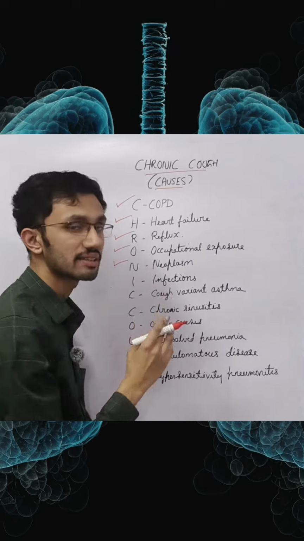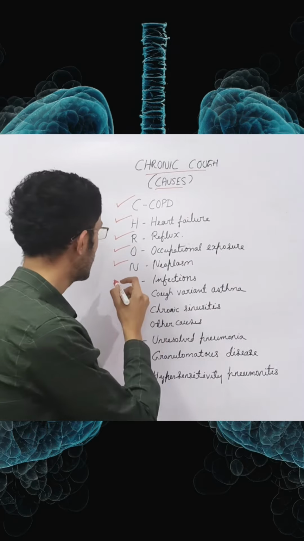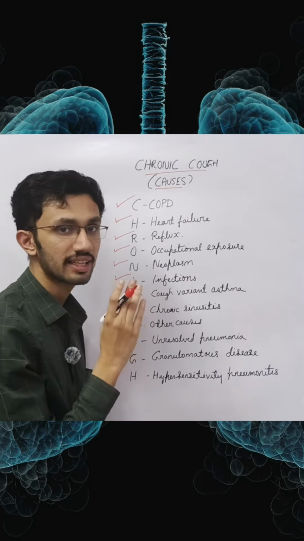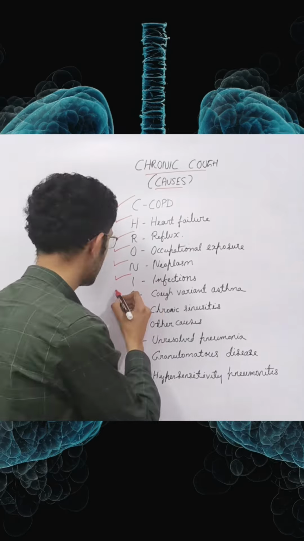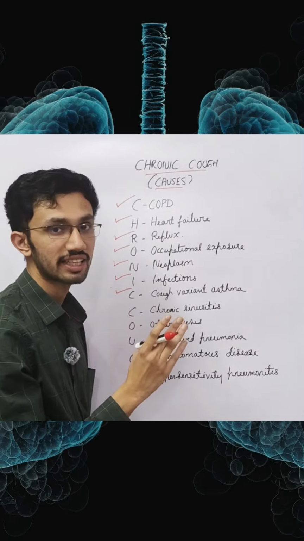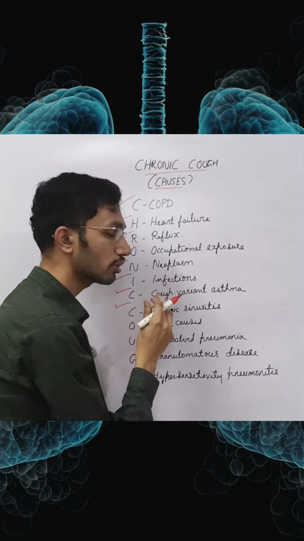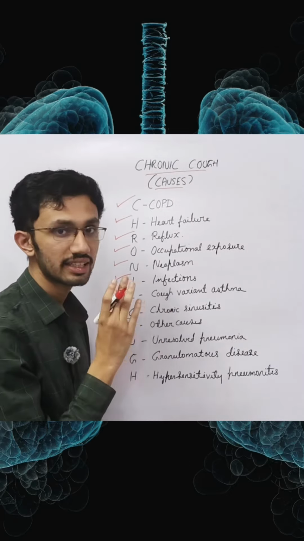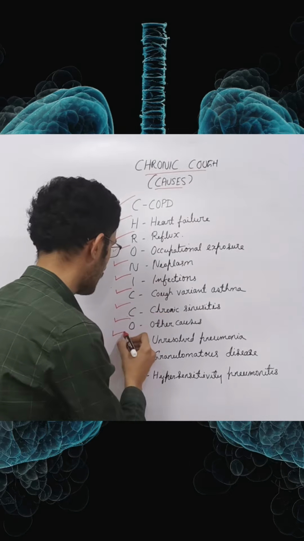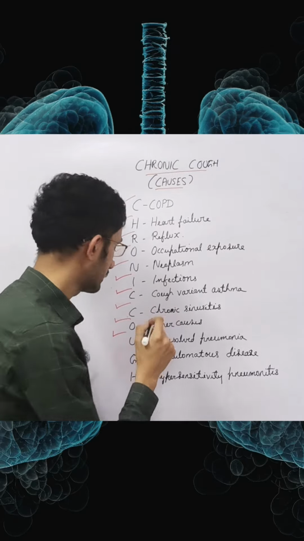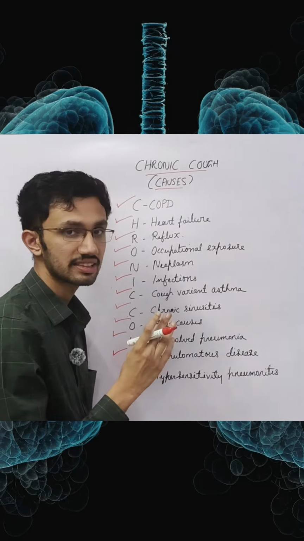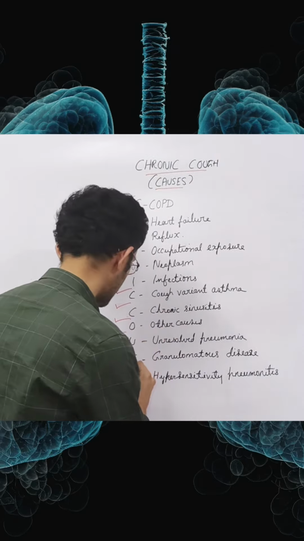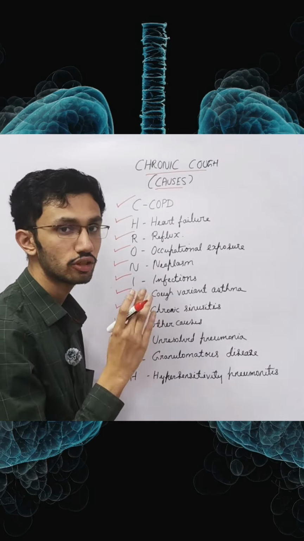stands for neoplasm, that is bronchogenic carcinoma, and I stands for infections like tuberculosis, and another C stands for cough variant asthma, another C stands for chronic sinusitis, and O stands for other causes like ACE inhibitors, and U stands for unresolved pneumonia. G stands for granulomatous diseases like sarcoidosis, and H stands for hypersensitivity pneumonitis.